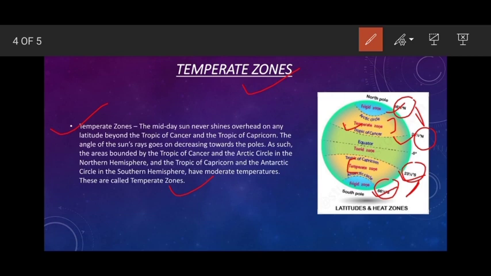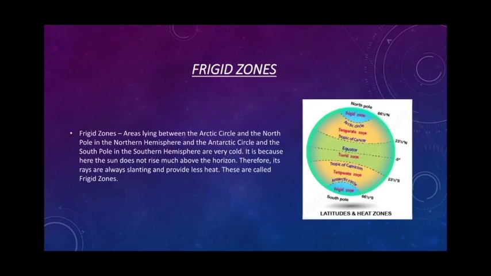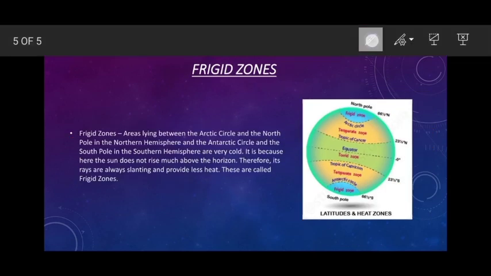Now we have our third zone, the Frigid Zone. Areas lying between the Arctic Circle and the North Pole in the northern hemisphere, and the Antarctic Circle and the South Pole in the southern hemisphere, are very cold. It is because here the sun does not rise much above the horizon. Therefore its rays are always slanting and provide less heat. These are called the Frigid Zone.